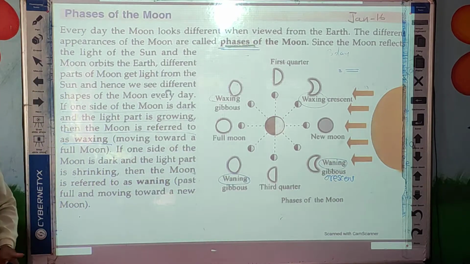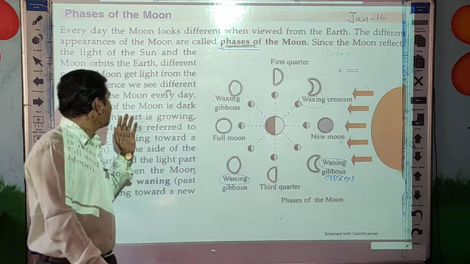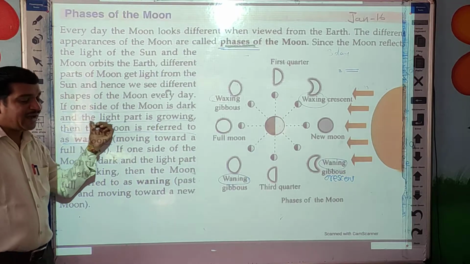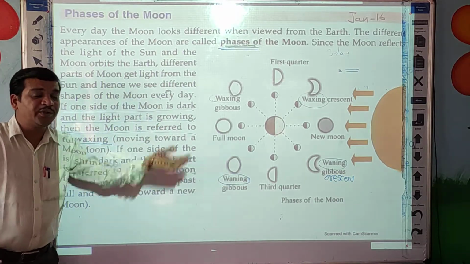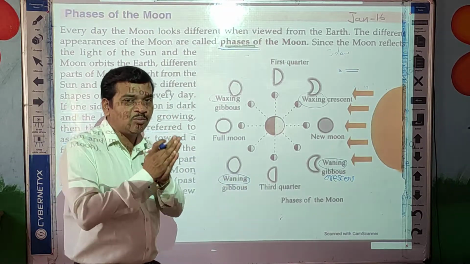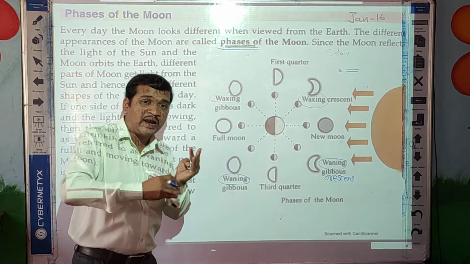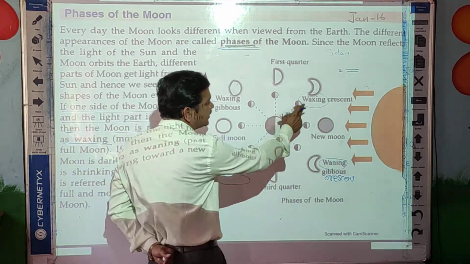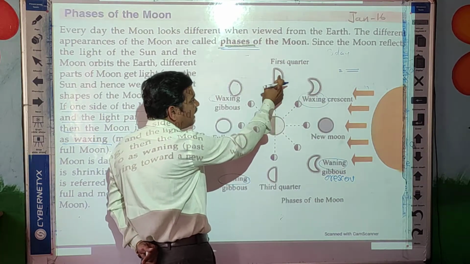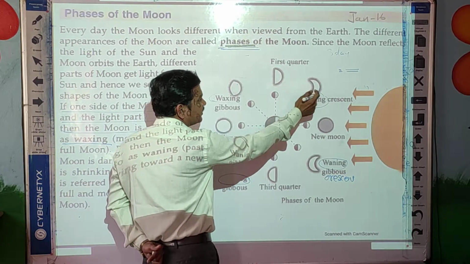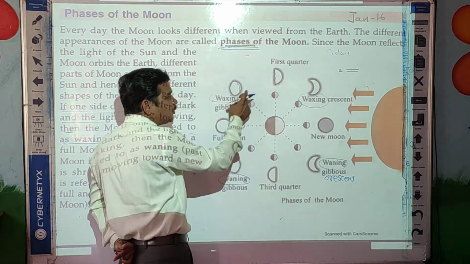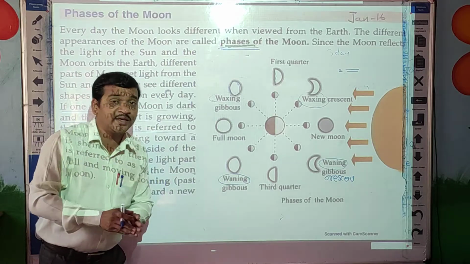If one side of the moon is dark and the light part is growing, then as you see here, this part, then this part, and then this part, the light part is growing.